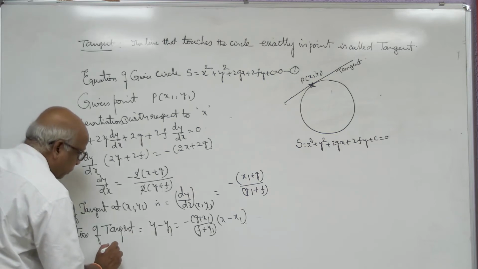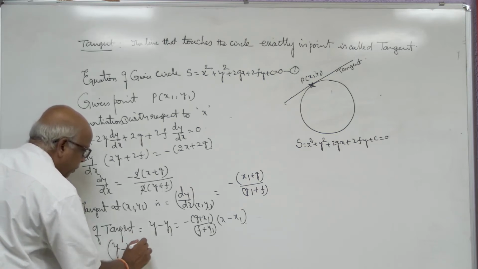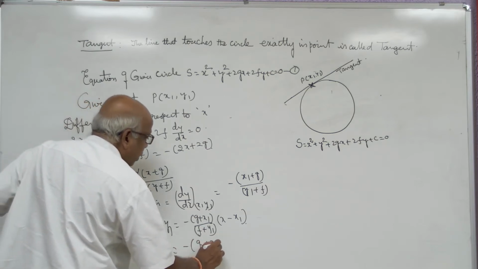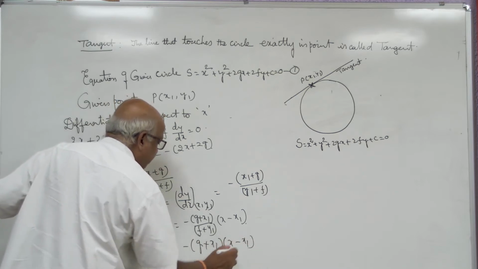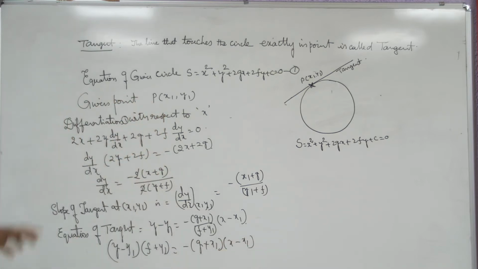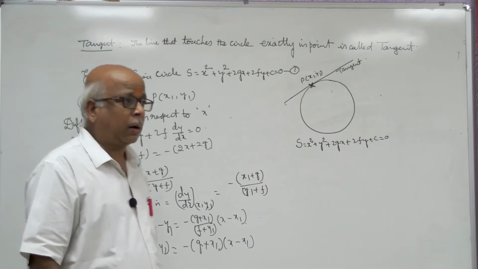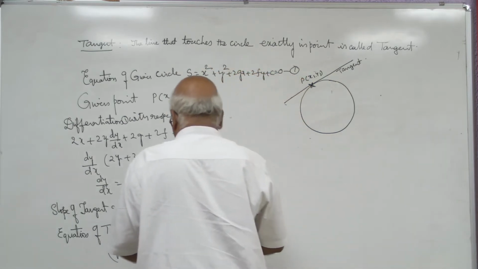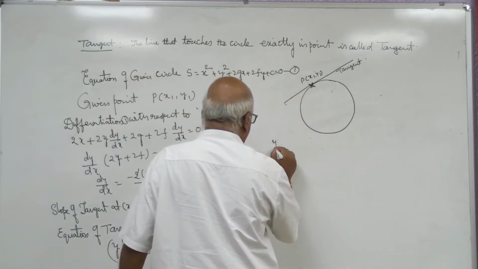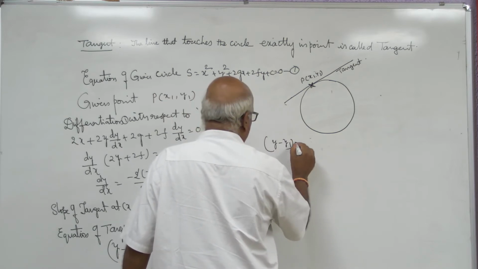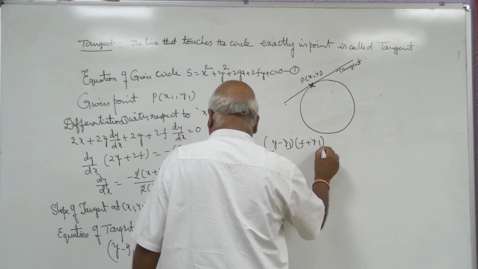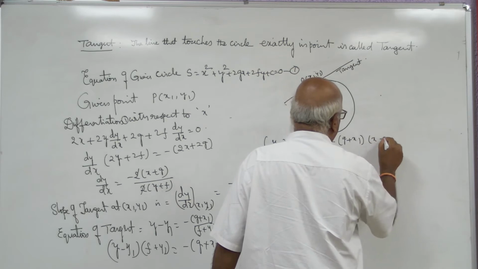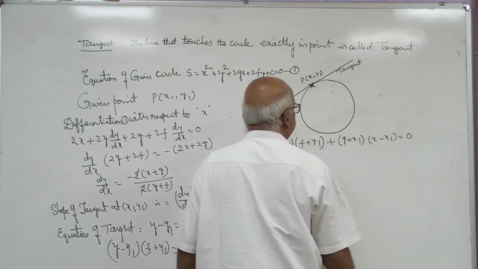(y − y1) into (f + y1) equal to minus of (g + x1) into (x − x1). Bring all values to one side. Then how to bring all values to one side? Here you can see, (y − y1) into (f + y1) plus (g + x1) into (x − x1) equal to 0.